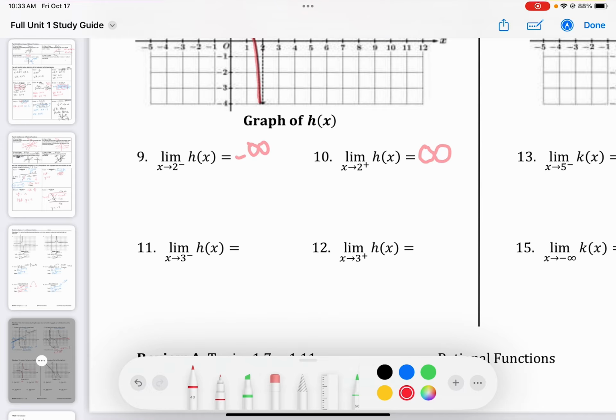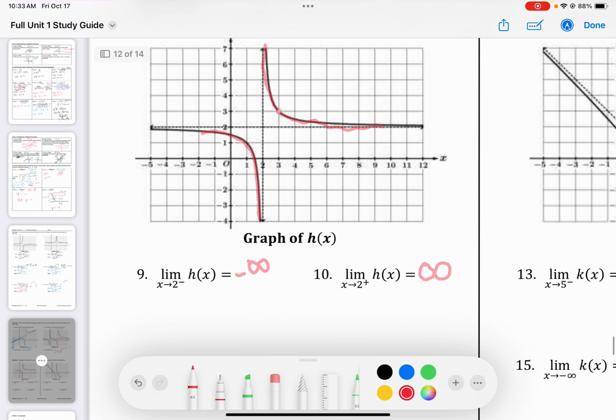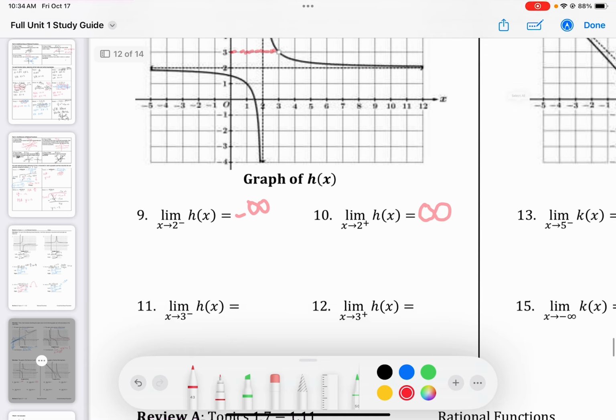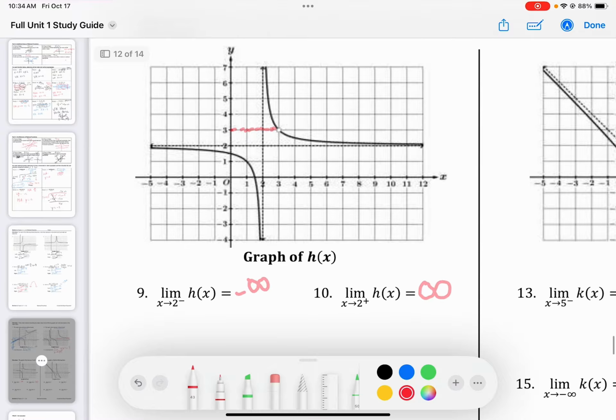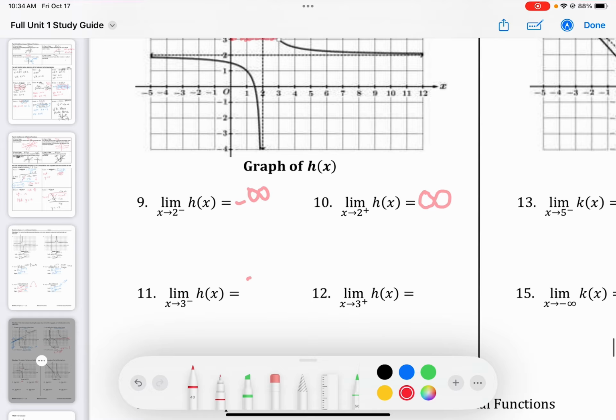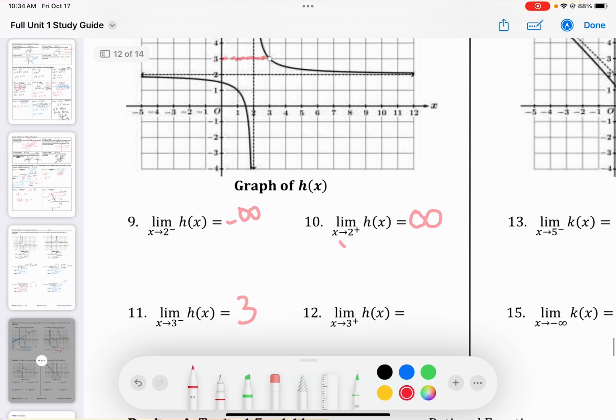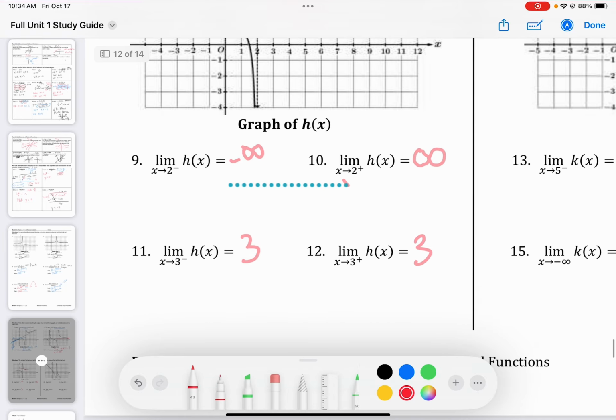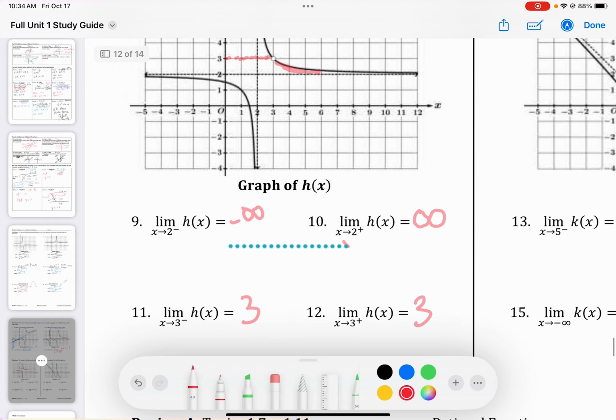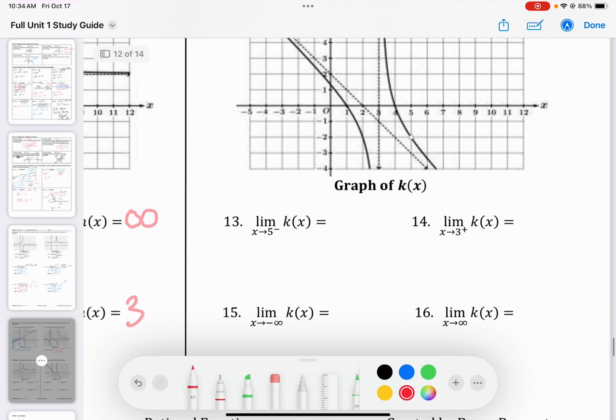All right, as we approach 3 from the left, well, there's a horizontal asymptote at 2. What's there at 3? It's a hole. And what would the output of that hole be? Well, it would be 3. So as we approach 3 from the left, we're definitely getting closer and closer to 3. As we approach 3 from the right, again, we're just getting really, really close to that output of 3.